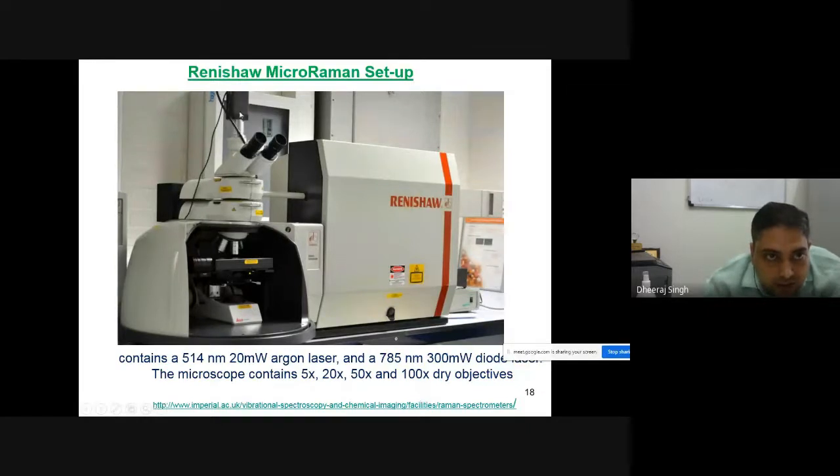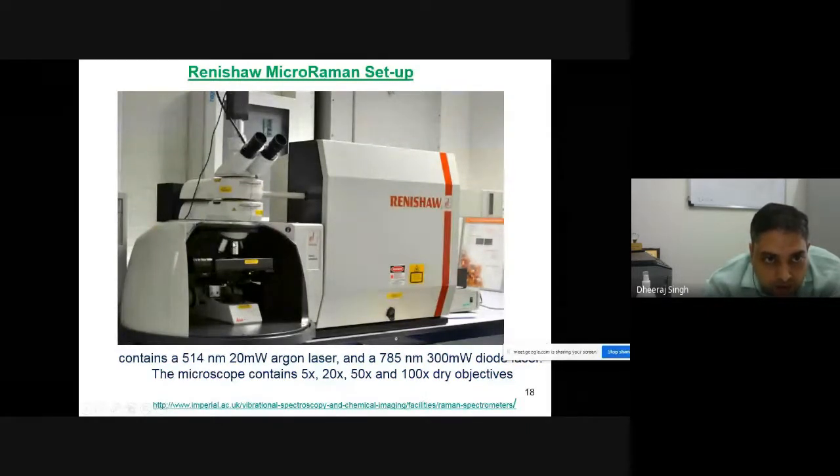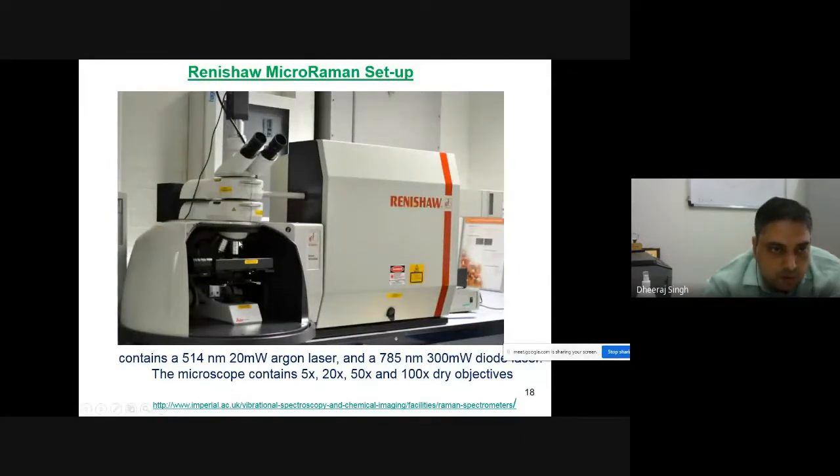You can see that laser light generally comes from the upside, from here. Then, using the microscope, which contains various objectives like 5x, 20x or 50x, according to your choice you can select any micro objective, and your sample can be put here, on a glass slide, or any liquid sample in a quartz cuvette. Now laser light will come from the upside and be scattered in the back scattering geometry. Inside there will be the spectrometer, and the detector, a CCD, will be at the last side. Light will be detected, and at the computer you will get the Raman signal after scattering from the molecule.